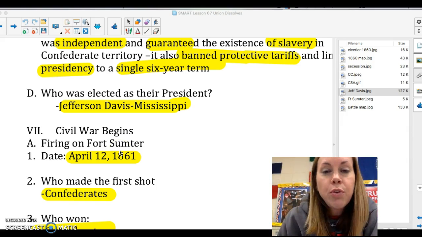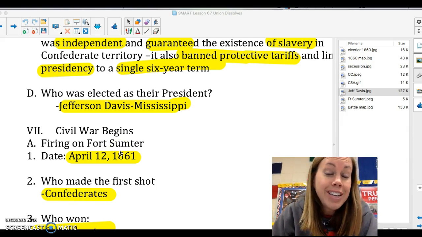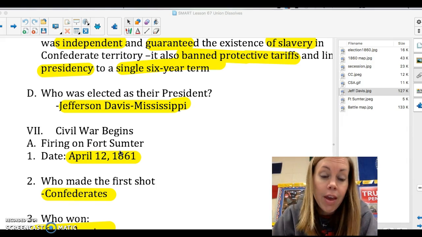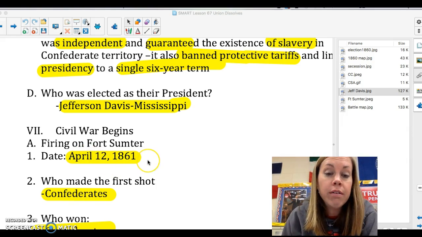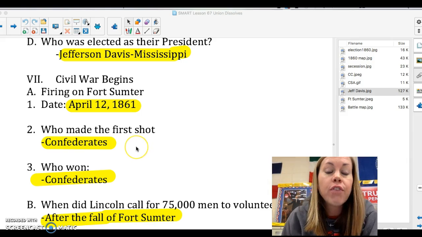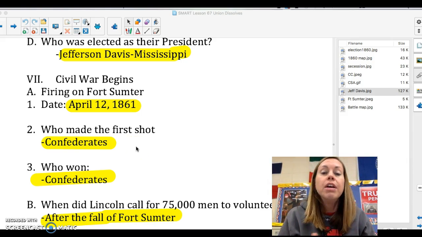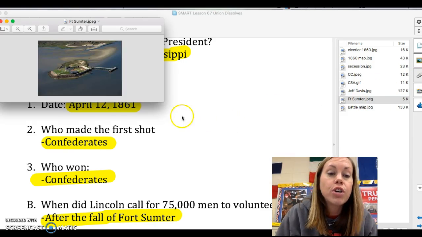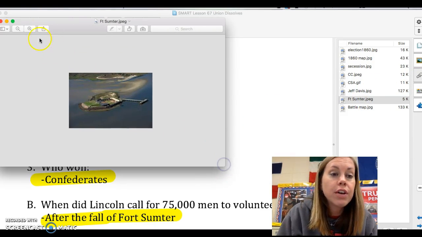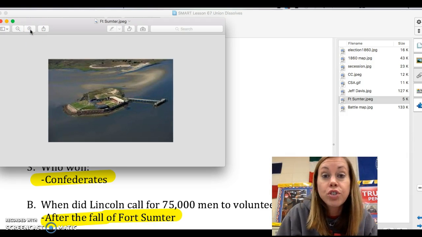Now, it's always disputed, was this a battle or not? I do not teach it as a battle. You do need to know Fort Sumter. You need to know this date, April 12th, 1861. So the Confederates are going to fire first. Here's the deal. Fort Sumter, I might as well show you a picture while I'm talking about it. Fort Sumter is off the coast of South Carolina, off the coast of Charleston, South Carolina.